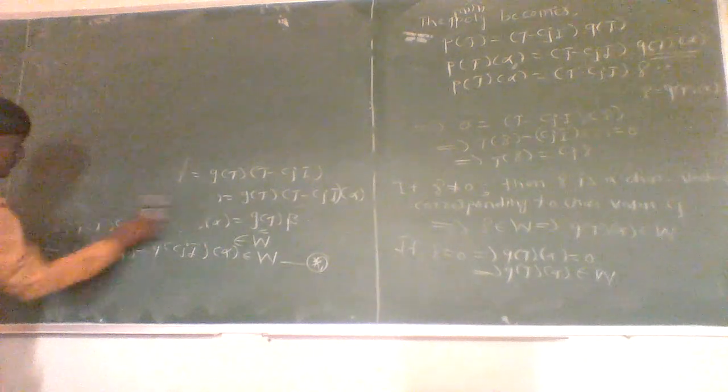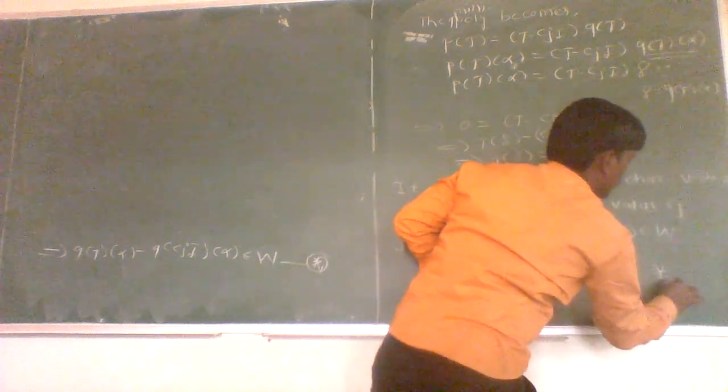Here Q of T of alpha belongs to W. Let us call this one star 2.